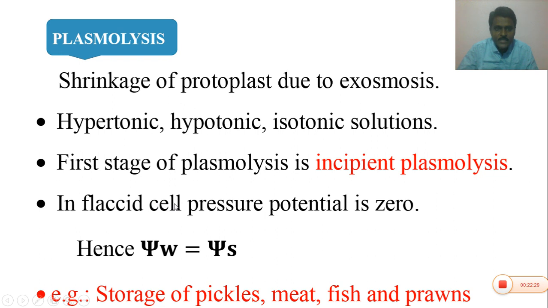So in a plasmolyzed cell, the water potential is equal to the solute potential because there is no pressure potential. In a normal cell, the water potential is equal to psi s plus psi p. Whereas psi p is absent in a plasmolyzed cell, hence the water potential of the plasmolyzed cell can be calculated by knowing the solute potential only. So psi w equals psi s in a plasmolyzed cell. So what is the use of plasmolysis?